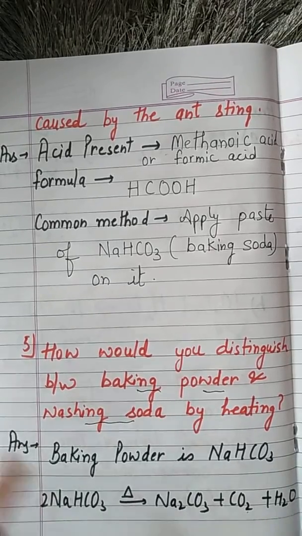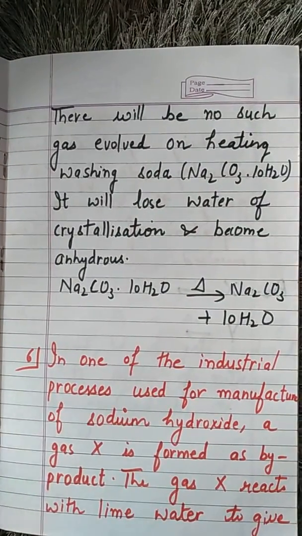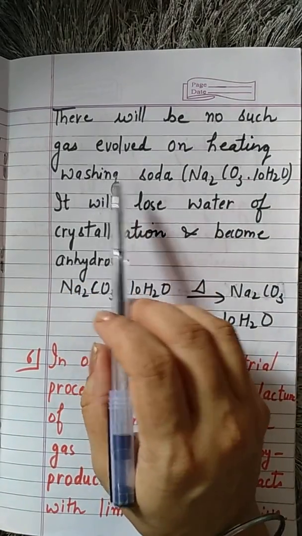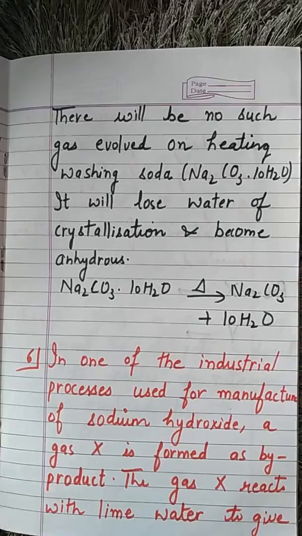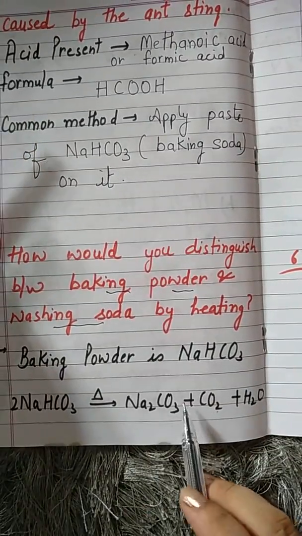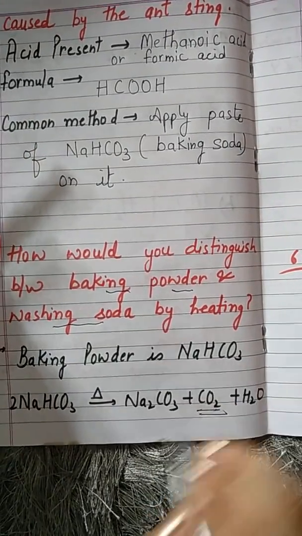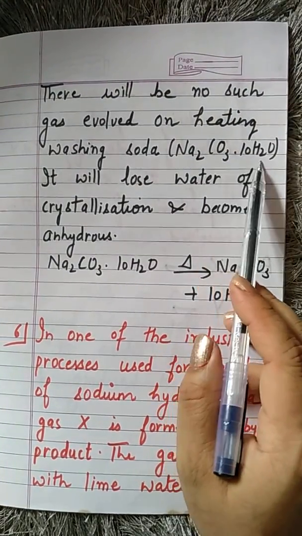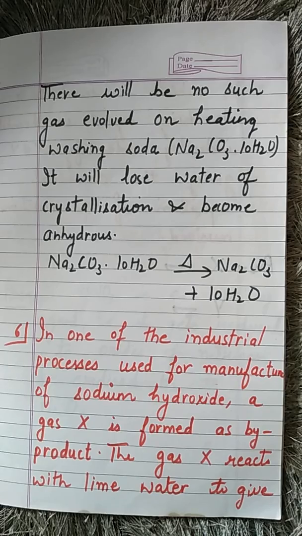Sodium carbonate, carbon dioxide and water are formed. But no such gas is evolved on heating washing soda. By heating sodium bicarbonate we get carbon dioxide, but carbon dioxide will not evolve from washing soda.